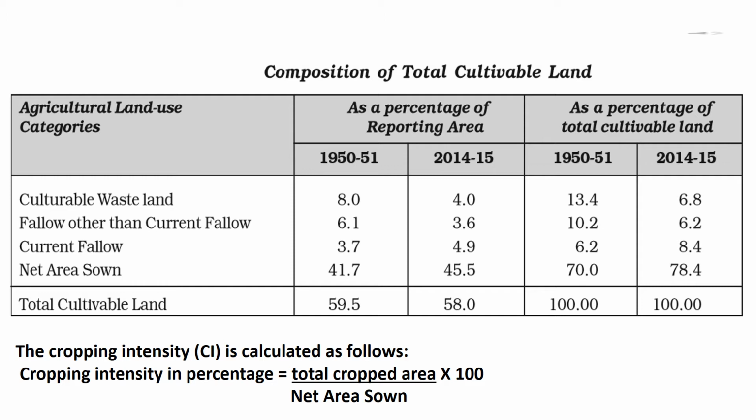It is clear that the scope for bringing in additional land under net sown area in India is limited. There is thus an urgent need to evolve and adopt land saving technologies. Such technologies can be classified under two heads: those which raise the yield of any particular crop per unit area of land, and those which increase the total output per unit area of land from all crops grown over one agriculture year by increasing land use intensity.